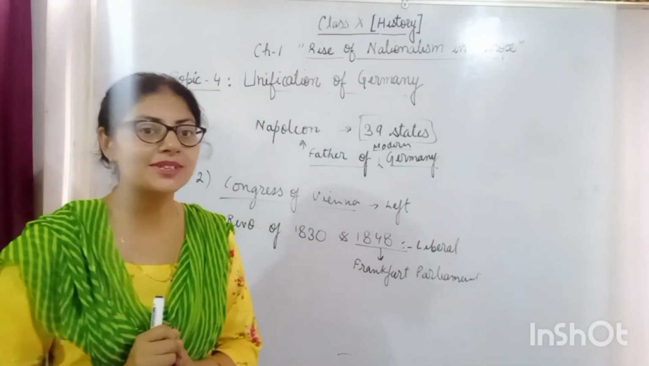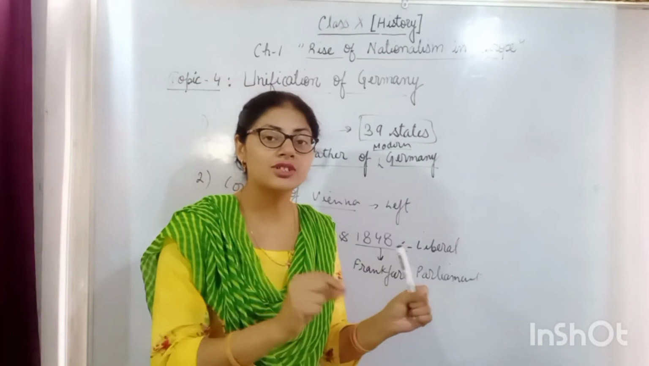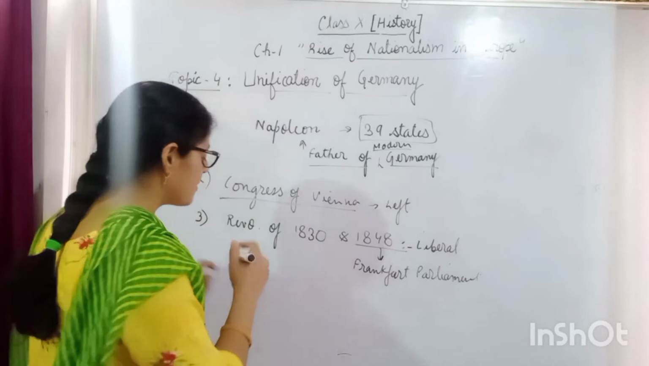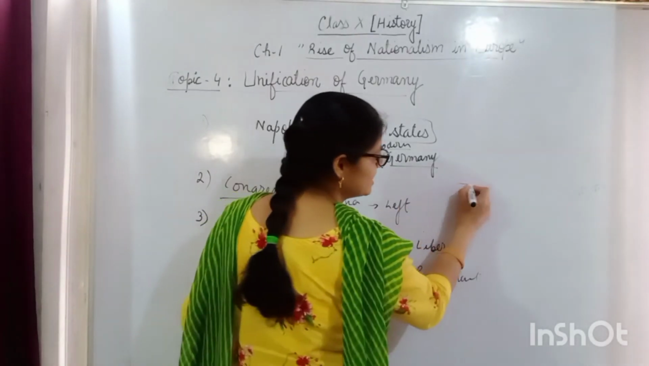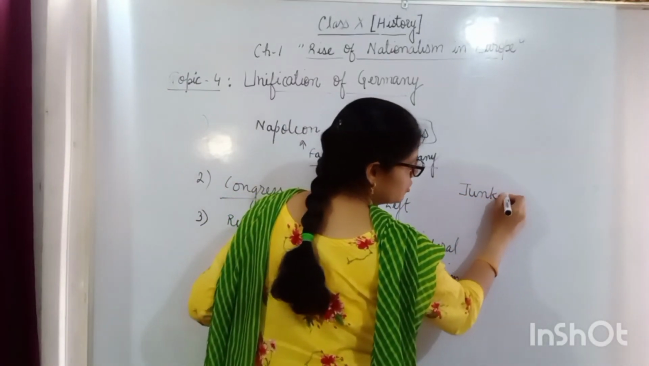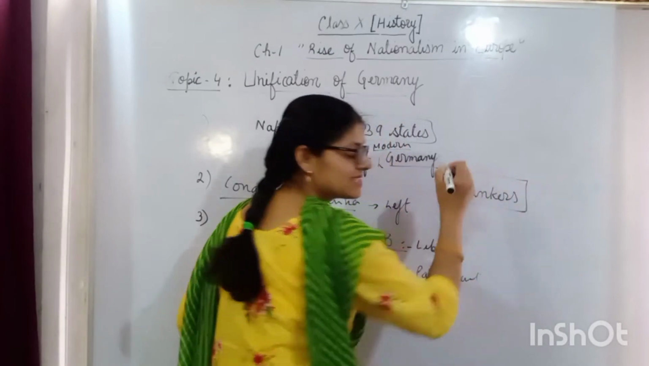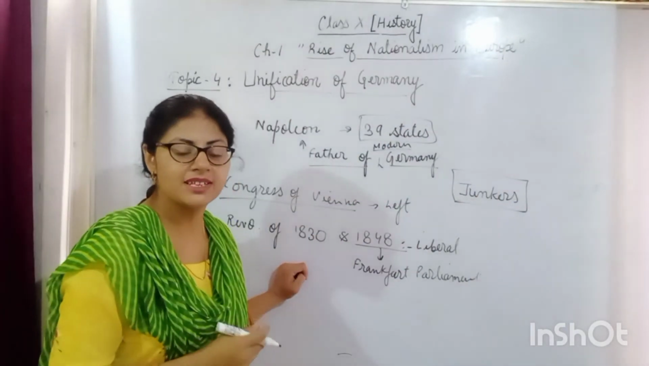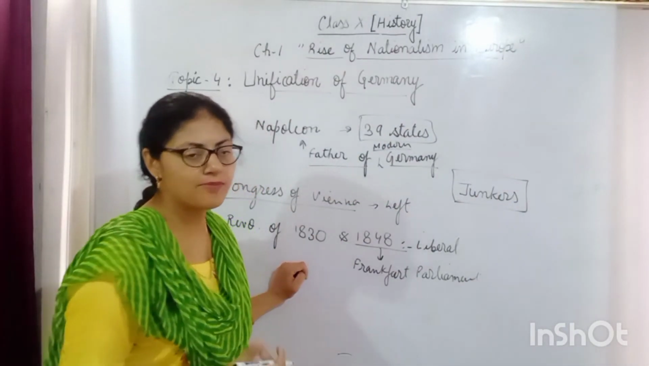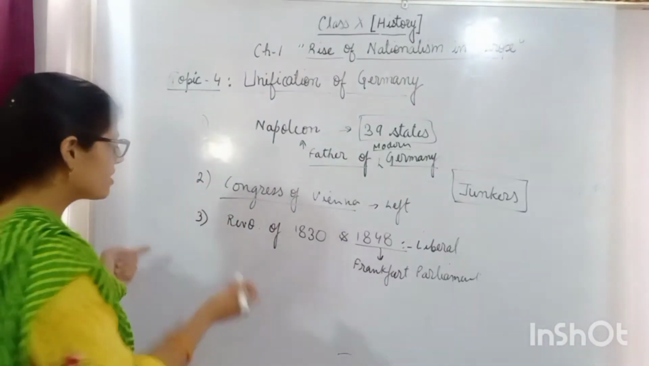And one more important thing, beta: the landlords of Prussia were known by the name of Junkers. What were they known as? Junkers. So this kind of question can be asked for 1 mark: who were Junkers? They were the big landowners of Prussia. Okay, so now come to the fourth step.